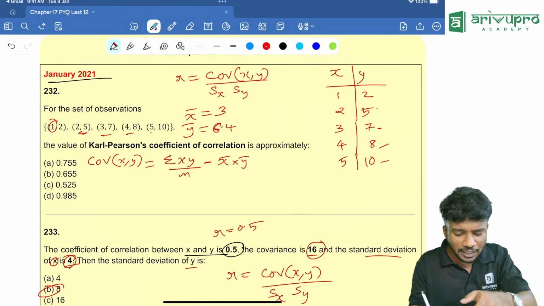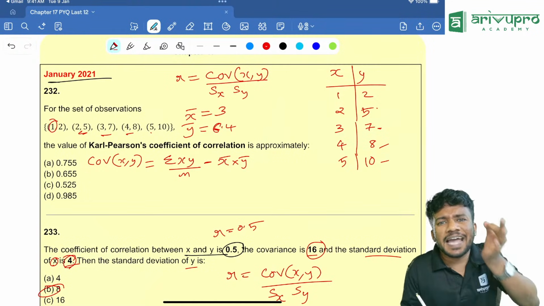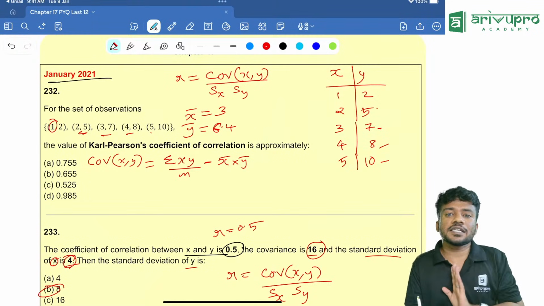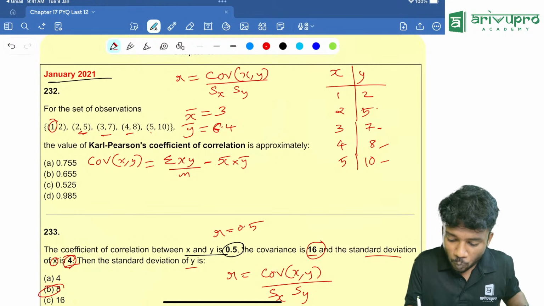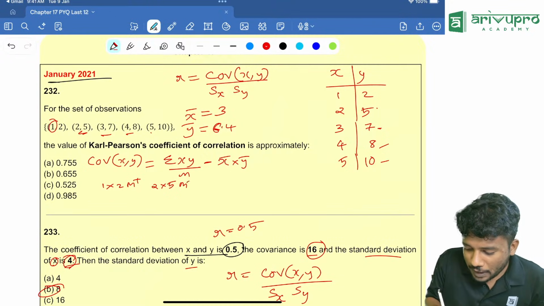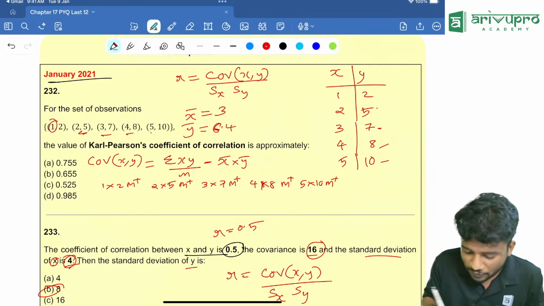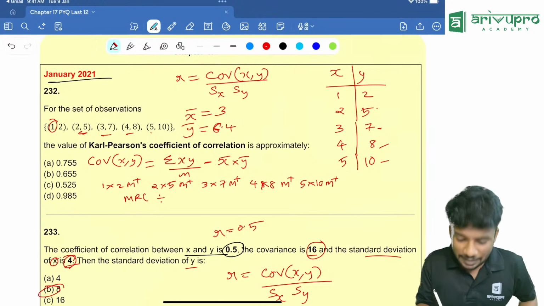We have x bar value, we have y bar value. How will you find sigma xy? Sigma xy is nothing but x into y summation. That means 1 into 2, how will you find it? 1 into 2 M plus 2 into 5 M plus 3 into 7 M plus 4 into 8 M plus 5 into 10 M plus, finally you need to click MRC, then divided by n. N is how much over here?